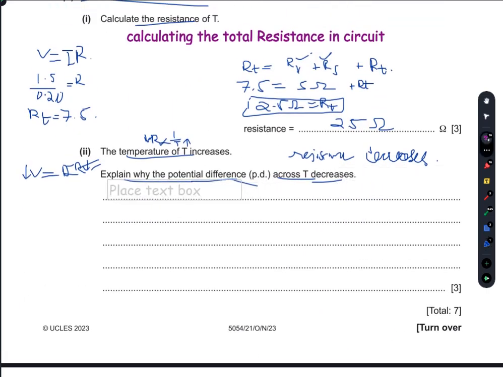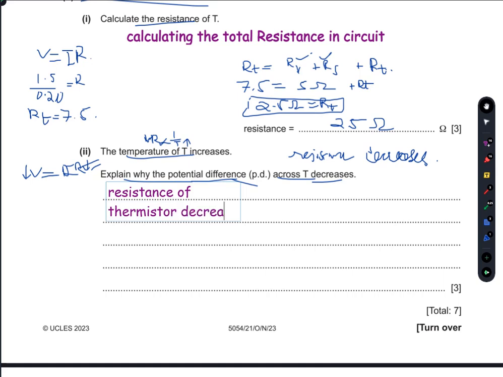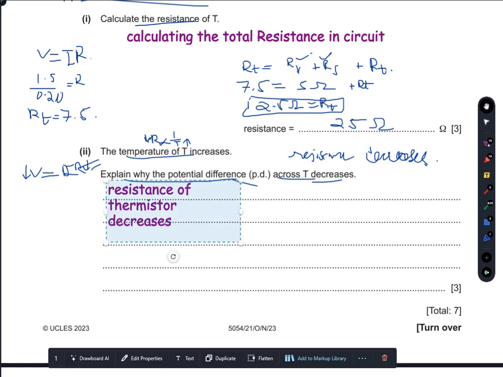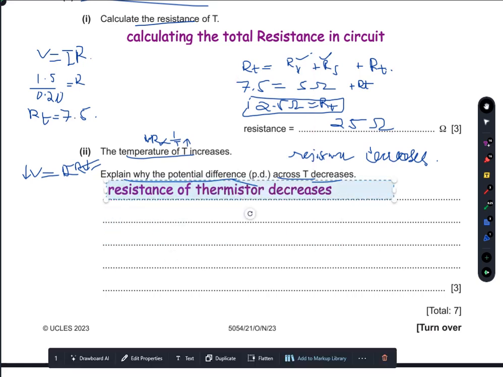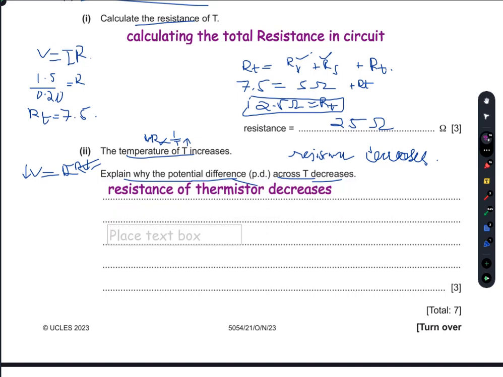I'm going to write it in points instead. Resistance of the thermistor decreases. That's the first thing.